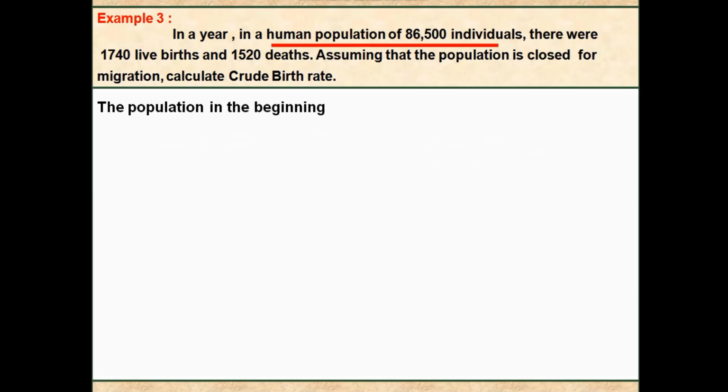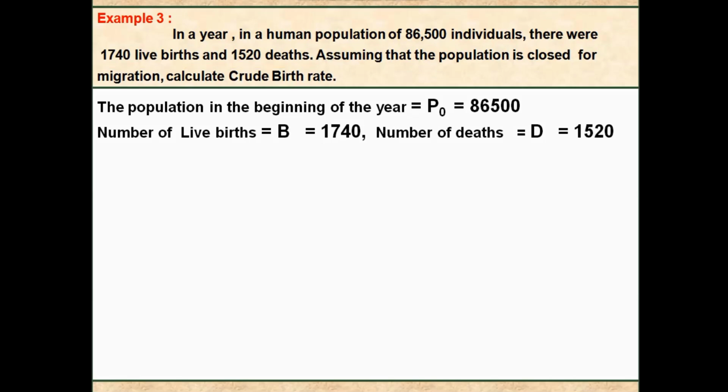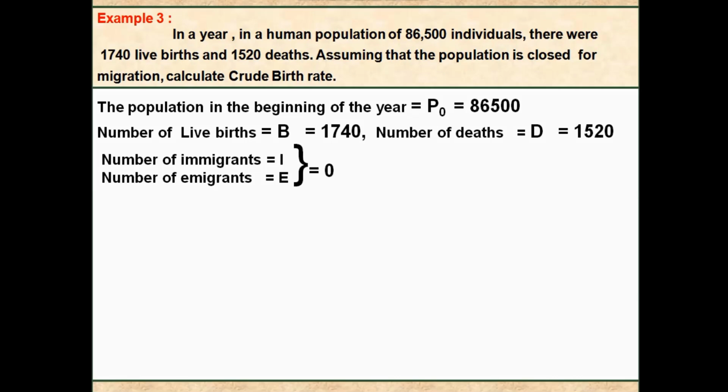The population in the beginning of the year is P0, 86,500. Number of live births is B, 1,740. Number of deaths is D, equals 1,520. The population is closed for migration. That means number of immigrants, I, and number of emigrants, E, are both 0.